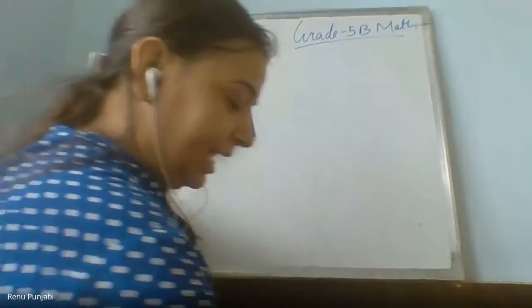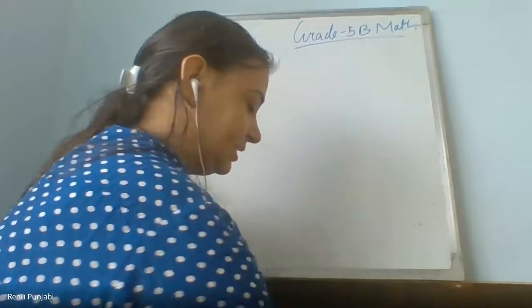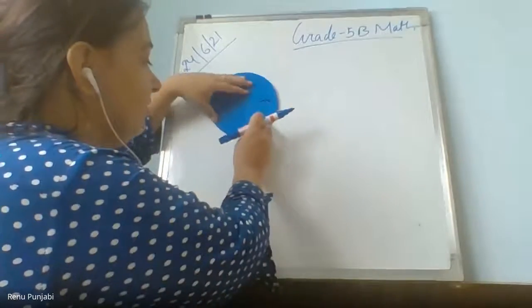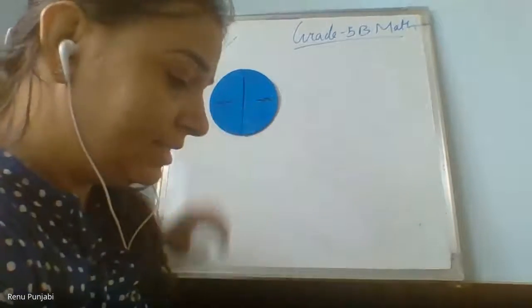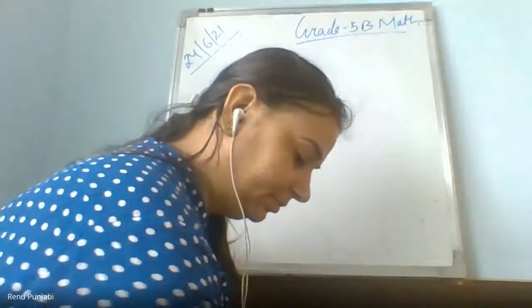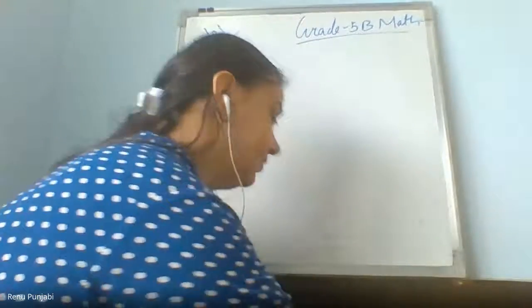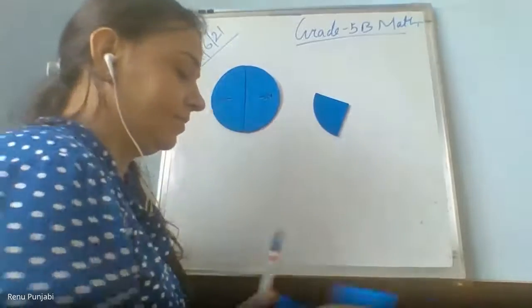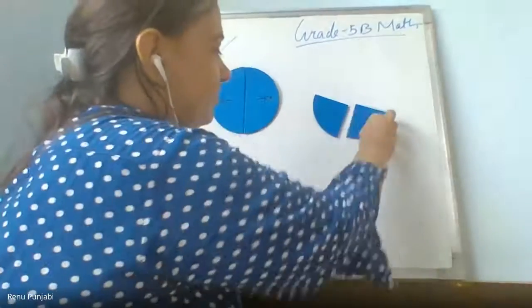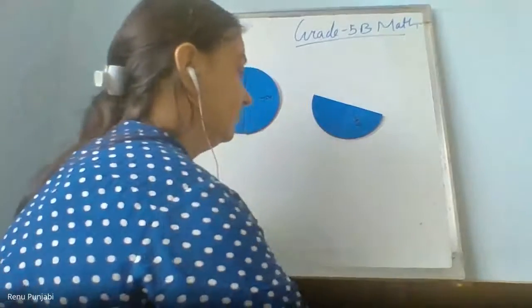Now suppose I have 3 different pizzas. I have one pizza, I did 2 parts. Another pizza I did 4 parts of it.